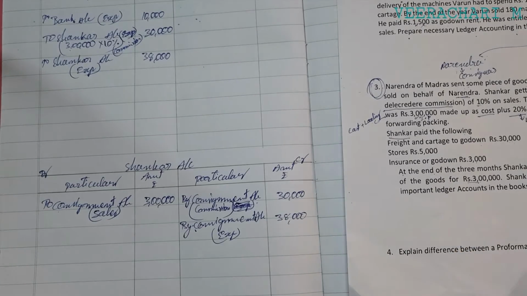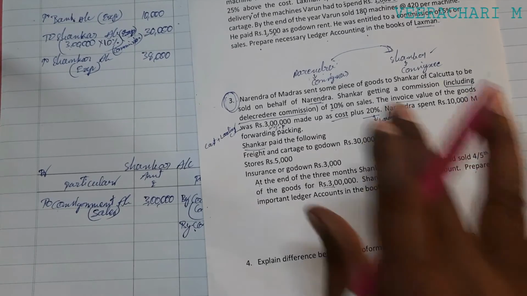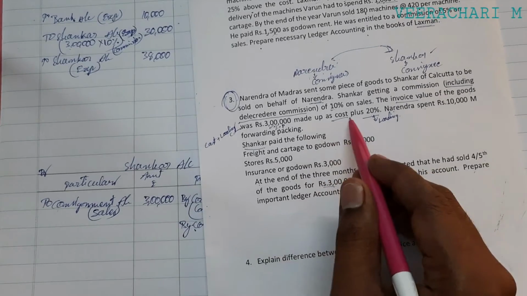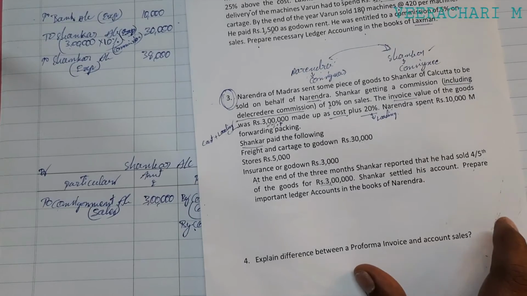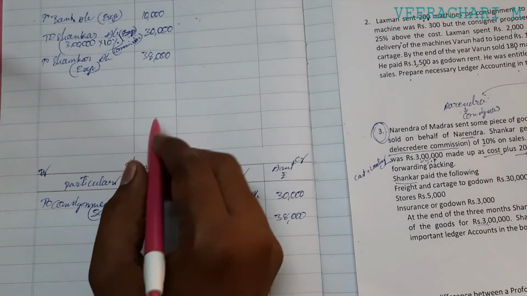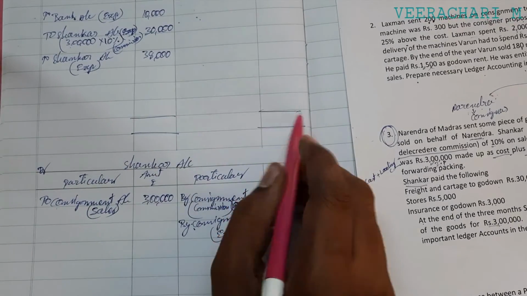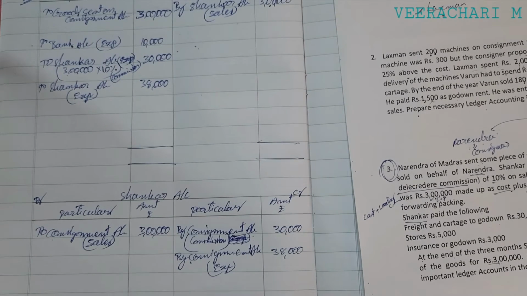Next one: Shankar settled his account. Prepare important ledger accounts, and so on. Whatever transactions are given in the question, we have fully written in the ledgers, except this cost plus 20%. So we can divide it. First of all, we should close all those accounts. Before closing these accounts, we should compute the consignment stock. That is the first one.